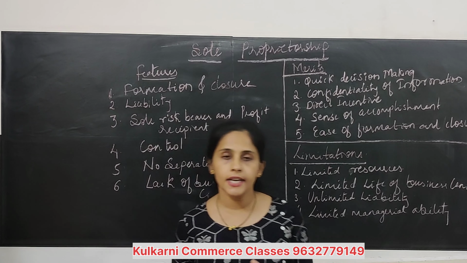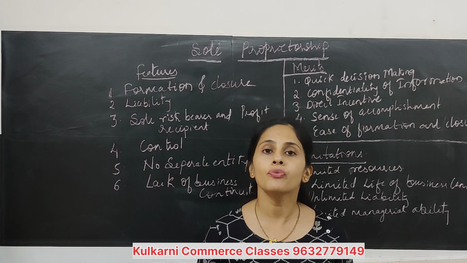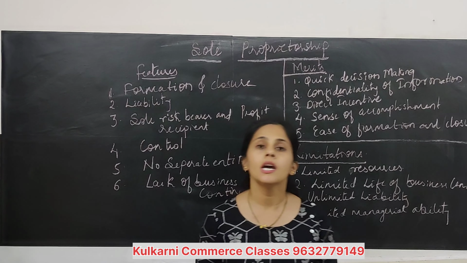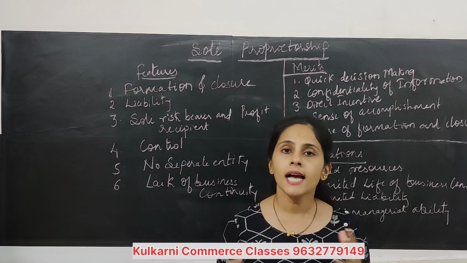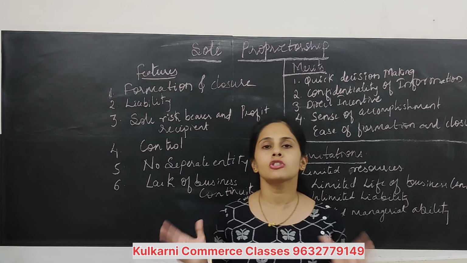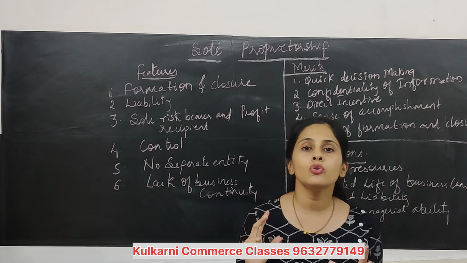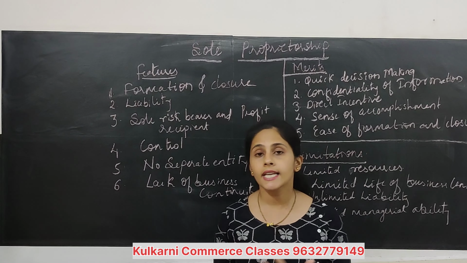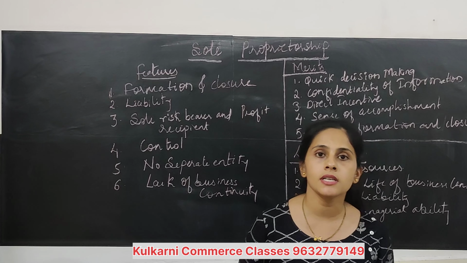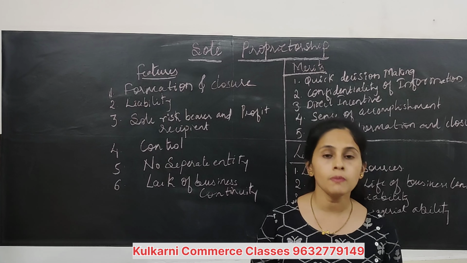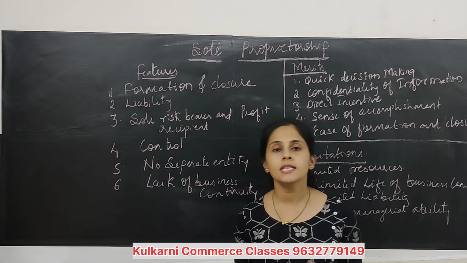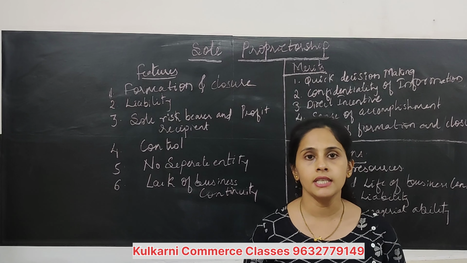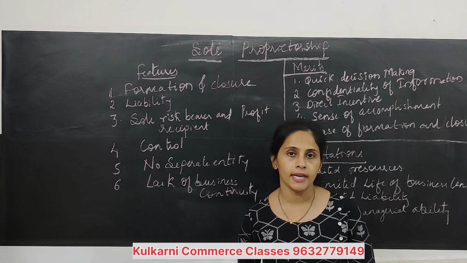Dear students, in today's class we are going to discuss the first form of business organization, that is sole proprietorship. As I have explained in the introduction class of this chapter, there are 5 forms of business organizations. First one is sole proprietorship, second one is joint Hindu family business, third one is partnership, fourth one is cooperative societies, and fifth one is joint stock companies. In that, first one is sole proprietorship.